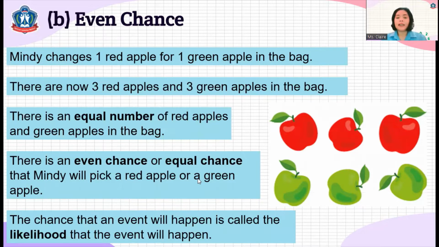The chance that an event will happen is what we call the likelihood that the event will happen. So again, children, remember when we say even chance or equal chance, there is the same number of materials or objects inside a bag or a box when we pick something out of it.